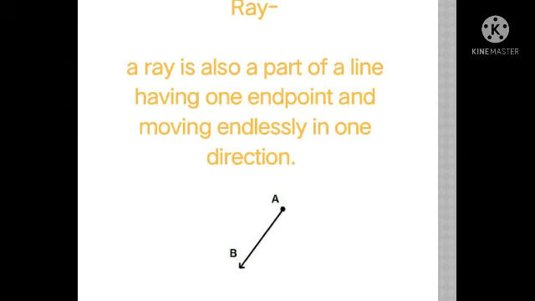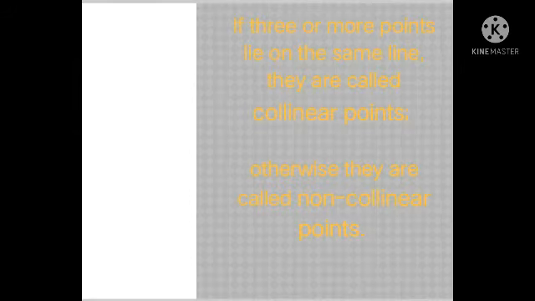Another term is collinear points. Collinear points. So what do you understand by collinear points, students? See, if three or more points lie on the same line, they are called collinear points. So what do you understand by the definition? That if you consider any 3 points, and then if you can draw a line which includes all the 3 points, then you can say that those 3 points are collinear.